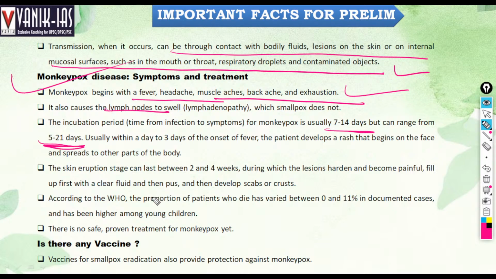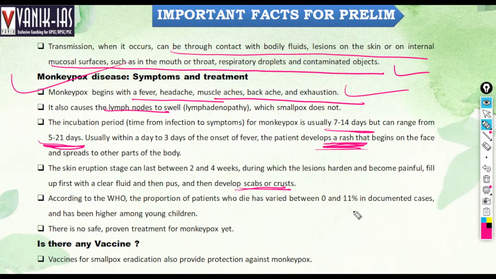So it has a longer incubation than even the COVID virus. Usually within one to three days of the onset of the fever, the patient develops a rash that begins on the face and spreads to other parts of the body. The skin eruption stage can last between 2 to 4 weeks, during which lesions harden and become painful, fill up with a clear fluid and then pus, and then develop scars and crusts.